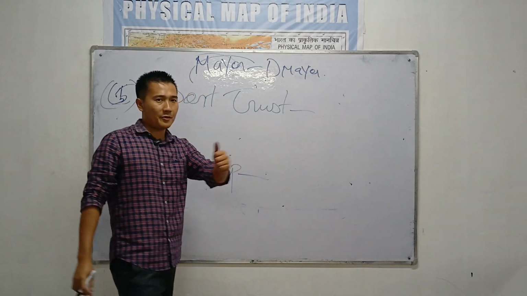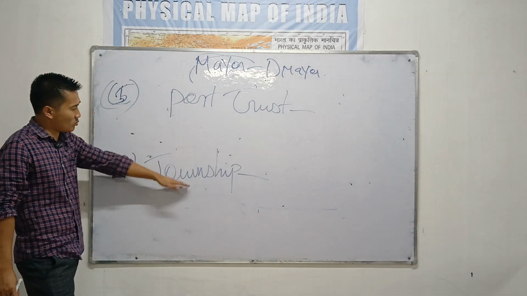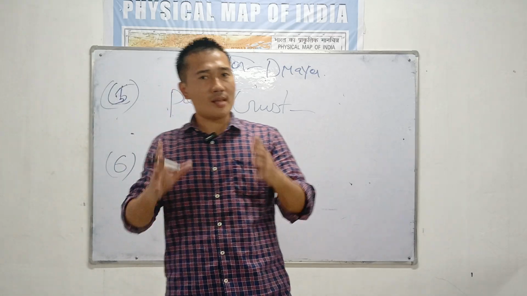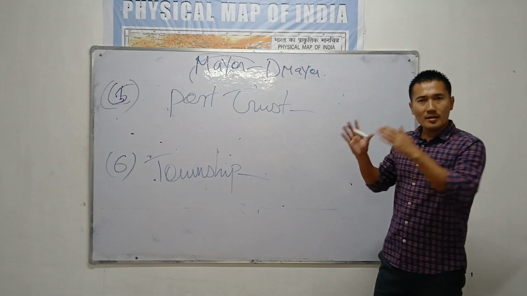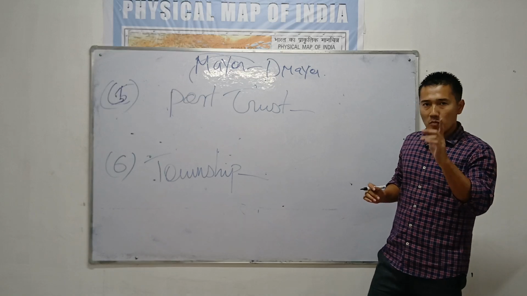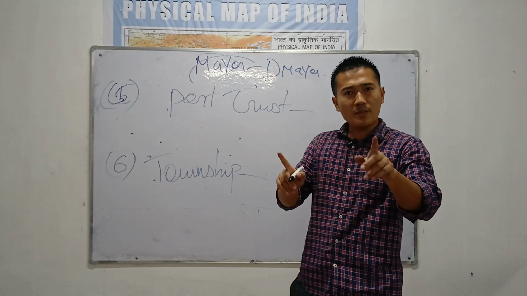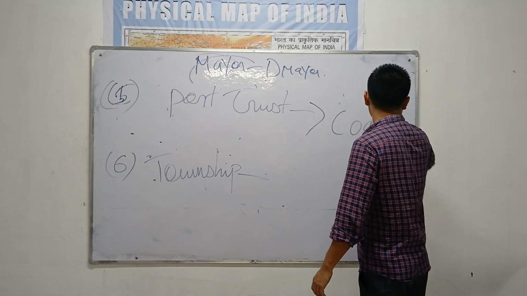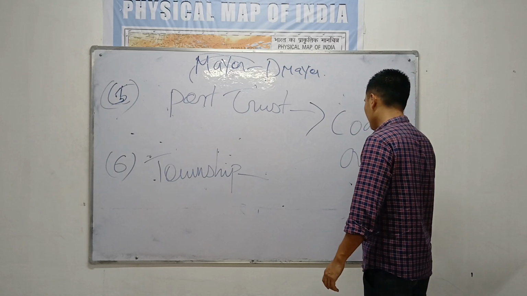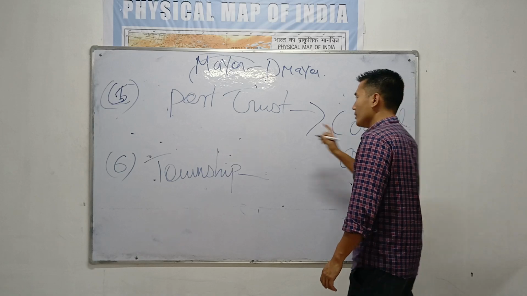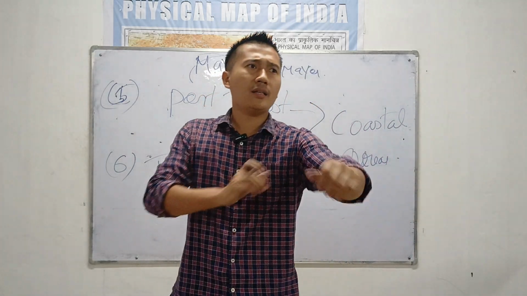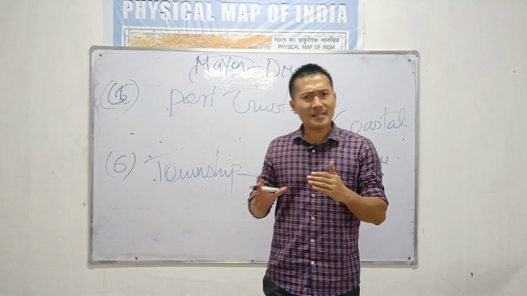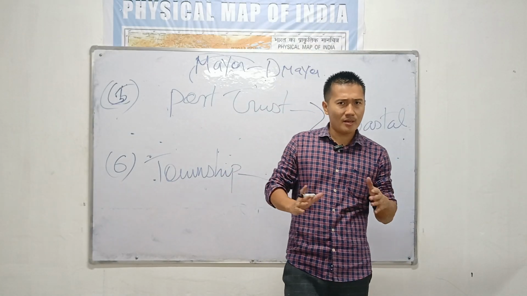Okay, next, the fifth type is the borders, and the sixth will be the township. So let us first discuss the borders. Borders is another type of urban local self-government where you will find in the coastal areas. There are 9 coastal states in India. That means the 9 states in India border oceans and seas.